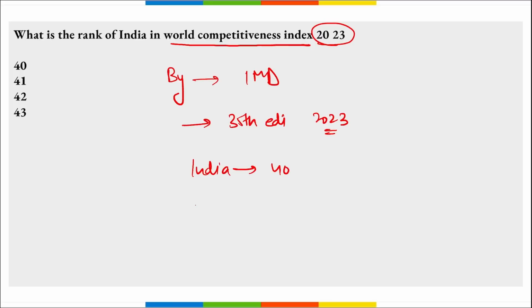Then the country that topped here was Denmark, which secured the first position, followed by Ireland on the second position and Switzerland on the third position. And after that it is Singapore, Netherlands, and on the 40th position it is India. Correct? So the rank of India here is 40. Correct? Next, option A is correct here.